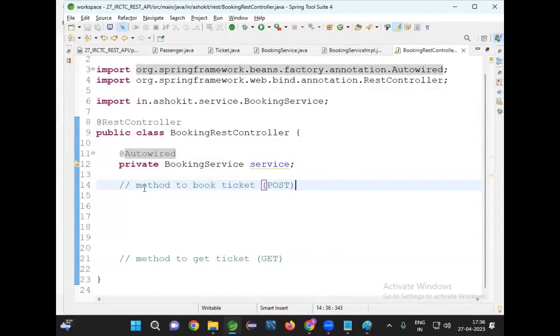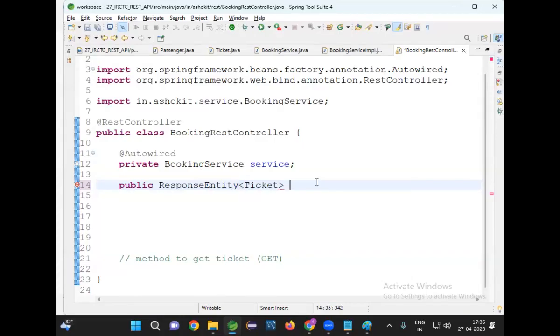Let me write one method, public ResponseEntity. Why will I take ResponseEntity? I want to send 201 as the status code. What is the default status code it will send? 200. But I want to send 201 as the status code. After booking the ticket, I want to send the ticket back to the user.